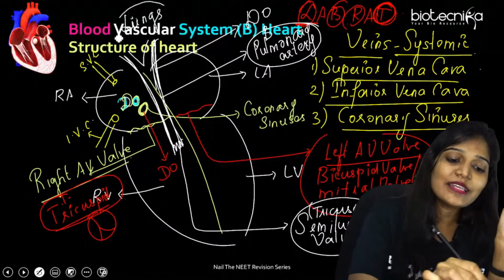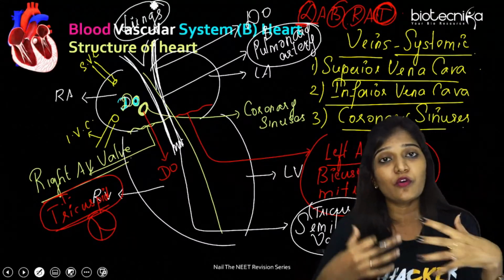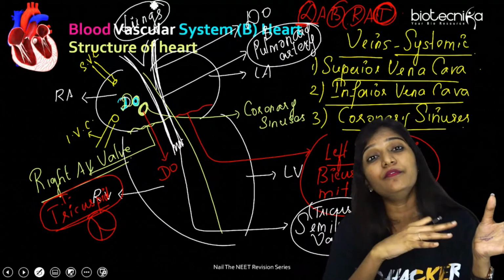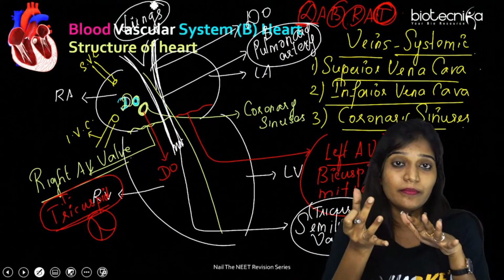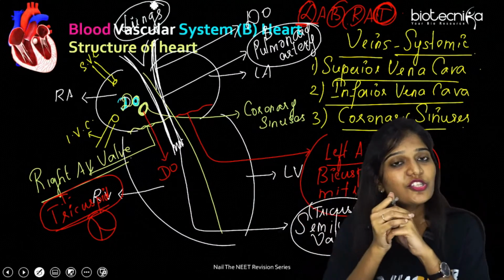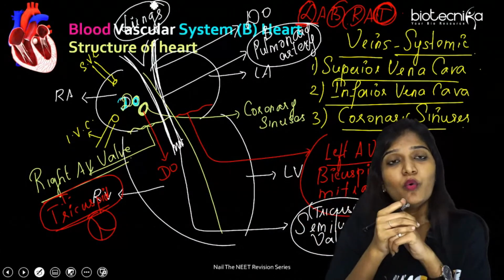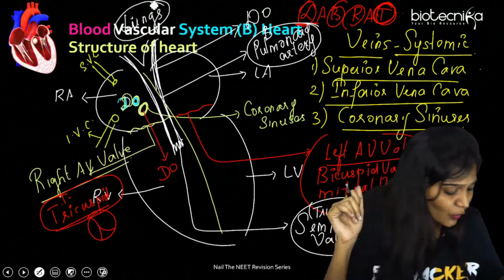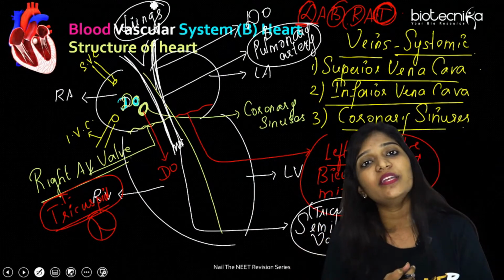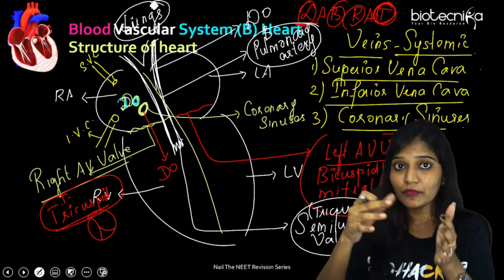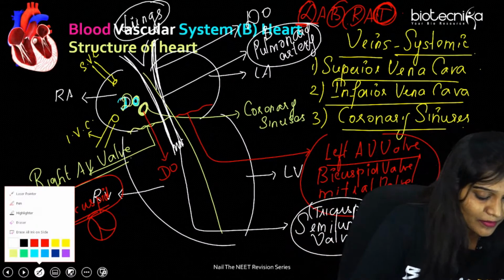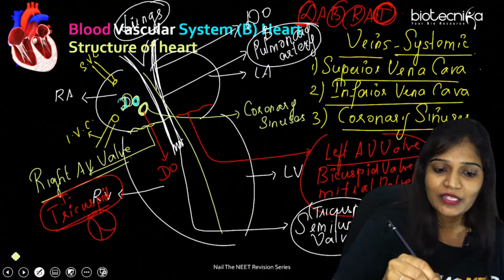Now the lungs have a correlation with breathing and exchange of gases, where oxygen will be exchanged and they will convert everything into oxygenated blood. But somebody has to carry this oxygenated blood to the left atrium, and that will be the pulmonary veins. Now the question is, how many pulmonary veins do you have from the lungs to the heart? Anybody? Pulmonary veins, how many?